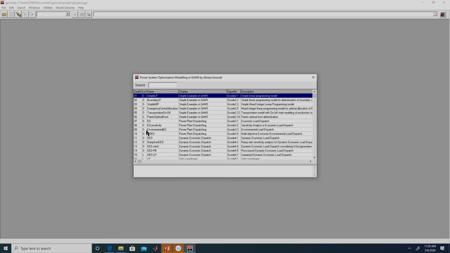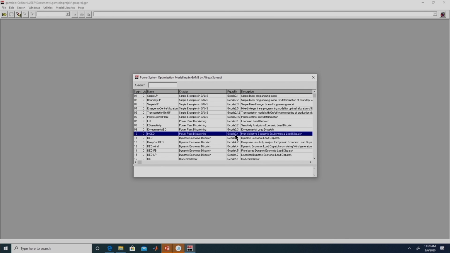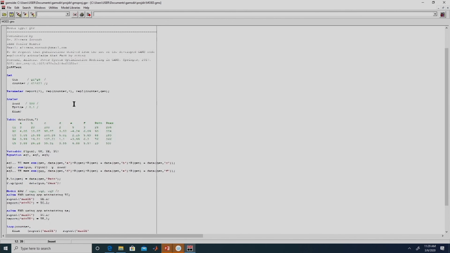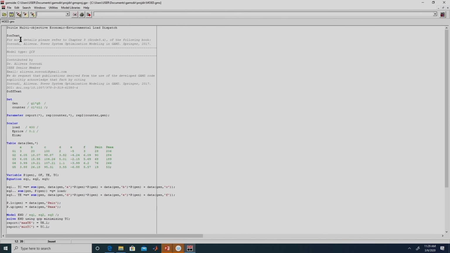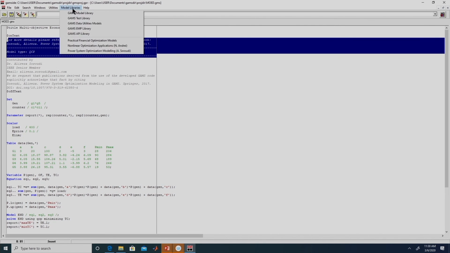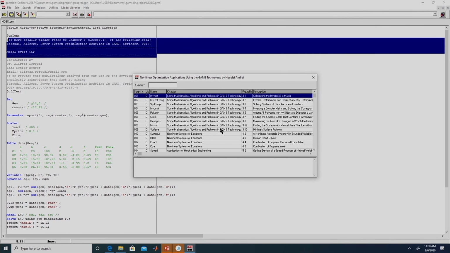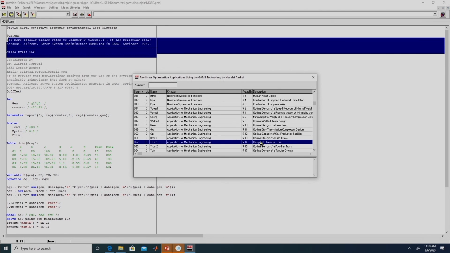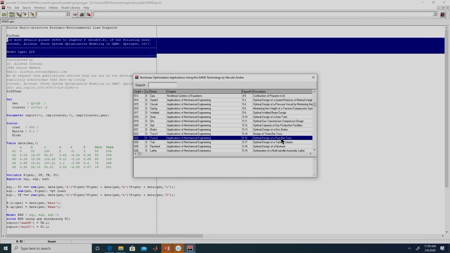Over here the name of the chapter is given, the model name is given, and also a brief description is given. For example, this problem is a multi-objective economic environmental load dispatch. If you double click on that, we can again have access to the file, and the description about this problem can be obtained from this particular source. We also have a package on nonlinear optimization applications by Andrei. Over here you will be able to find examples for a lot of nonlinear programming problems. For example, here we have a 3 bar truss design problem, here it is a 4 bar truss design problem, design of a flywheel and so on.